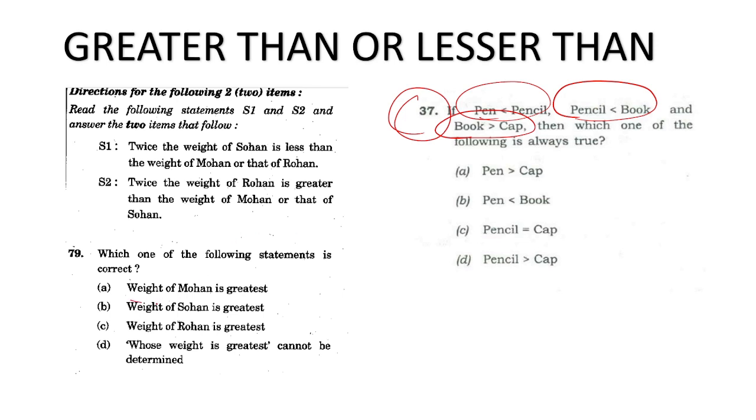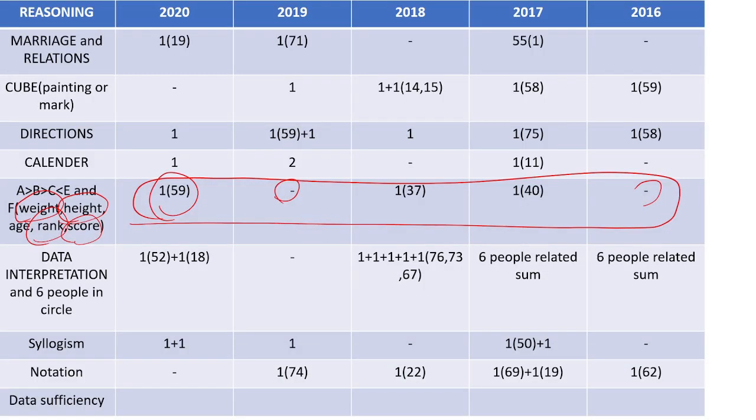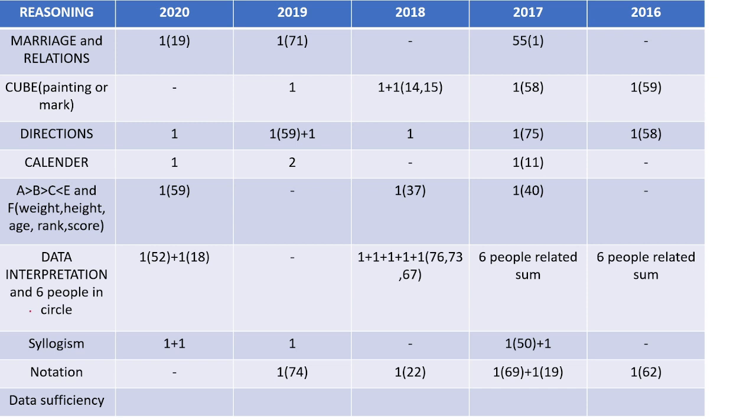Or see this one, the weight of Mohan, which of the following? You are given two statements based on weight. The weight of Sohan is less than the weight of Mohan. You put this notation and solve the question. It's easier, think about it. Then another very constant question is data interpretation.